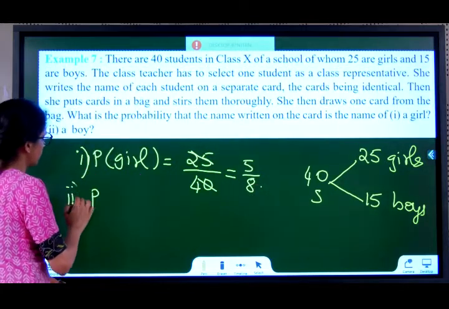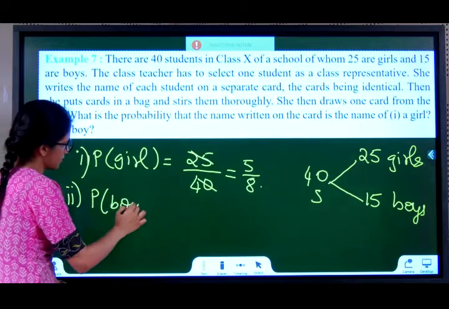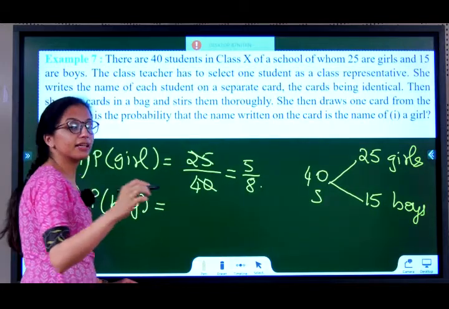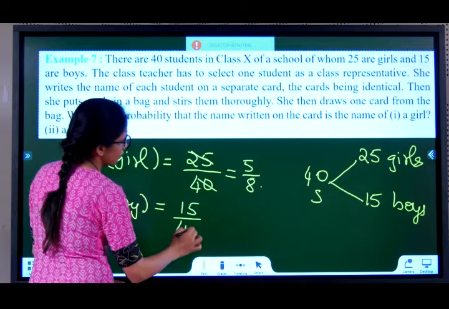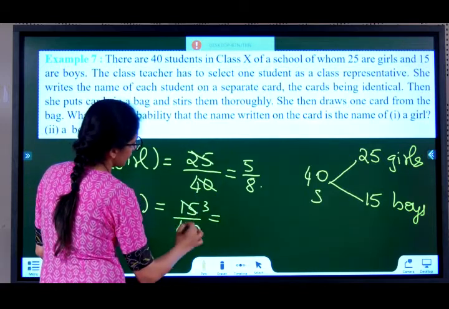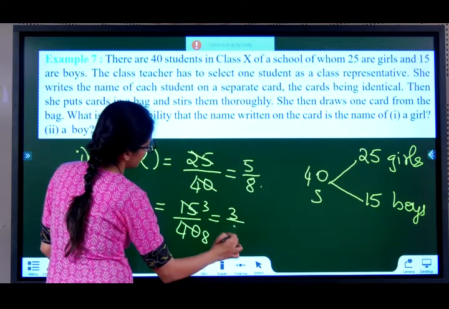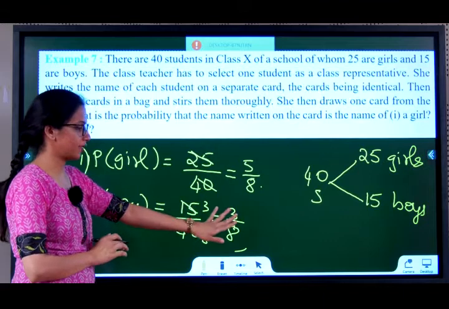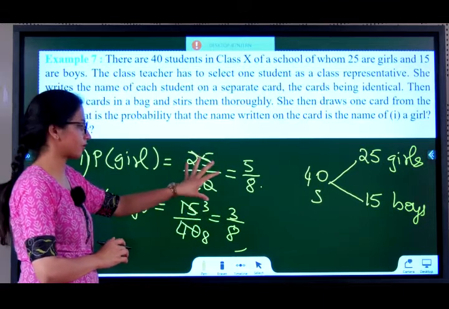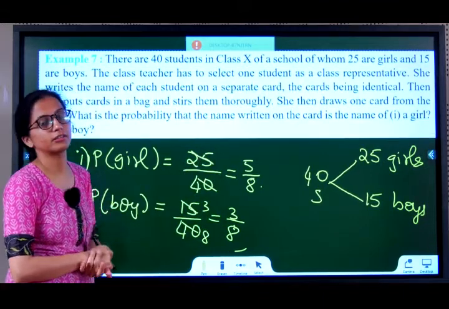Probability of boy. How many cards are there in the bag that favor a boy? 15. Total cards 40. 5 3s are 15, 5 8s are 40, 3 by 8. You have to simplify the fraction and leave your answer. Please don't leave it as 15 by 40 or 25 by 40. You have to simplify it.